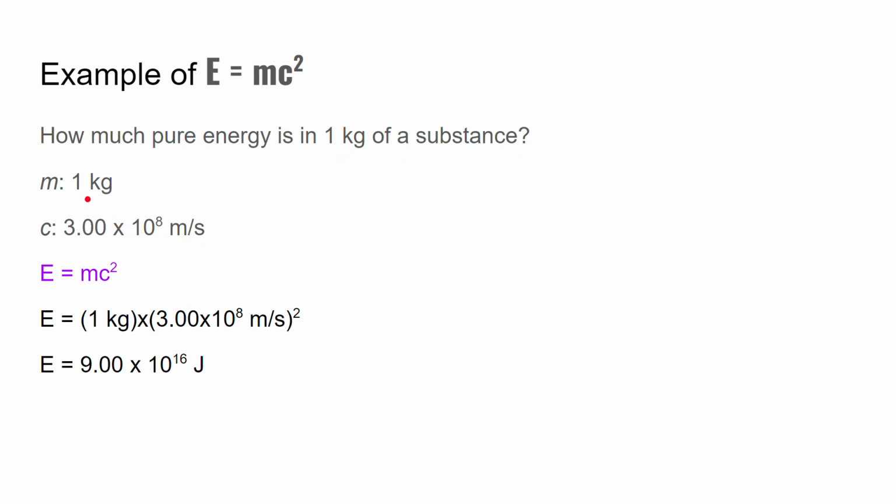So we have m is 1 kilogram. The speed of light is 3.00 times 10 to the power of 8 meters per second. That's the speed of light in the vacuum. And then you calculate. You plug it in, 1 kilogram times (3.00 times 10 to the power of 8 meters per second) squared. And this is your final answer. This is a lot of energy in 1 kilogram. That is the total raw energy in 1 kilogram of any substance.